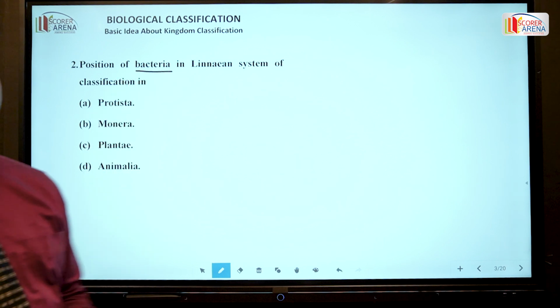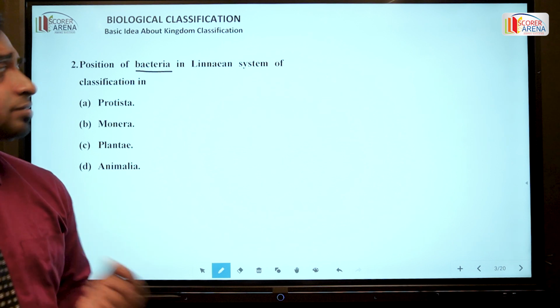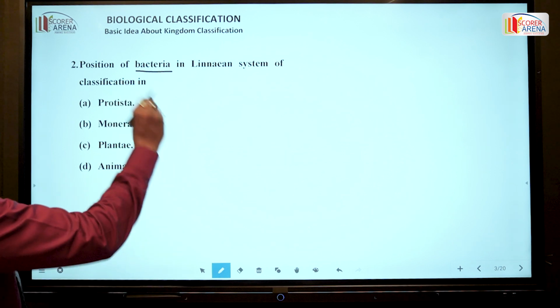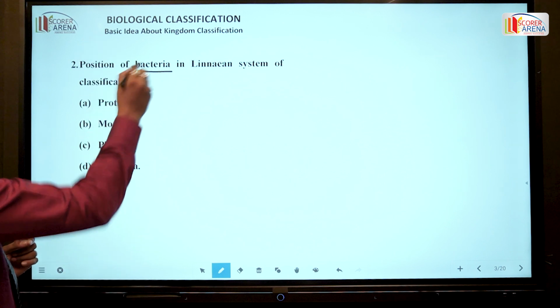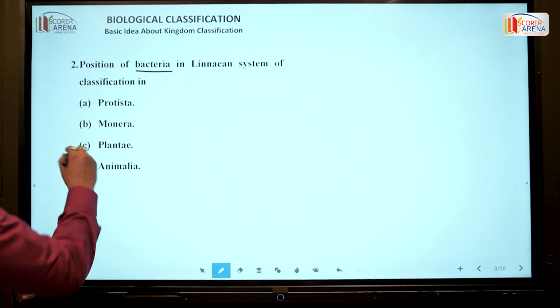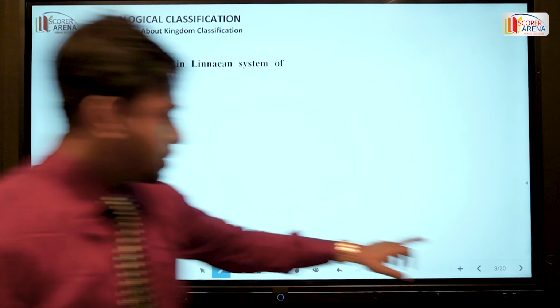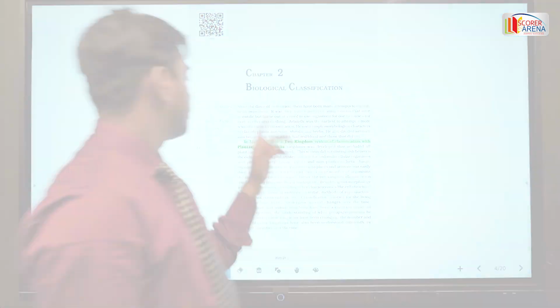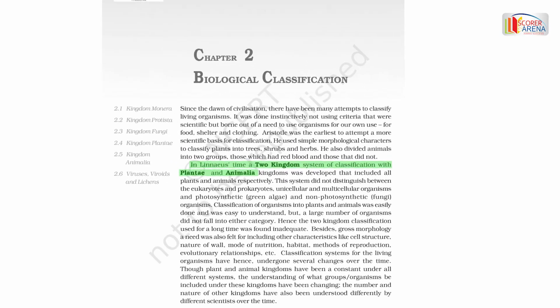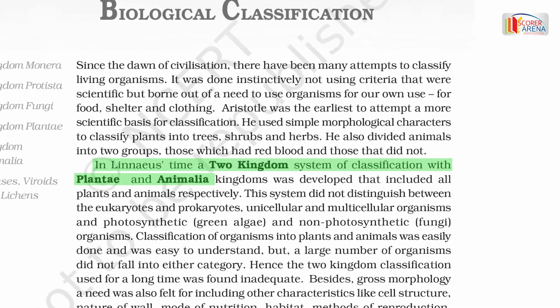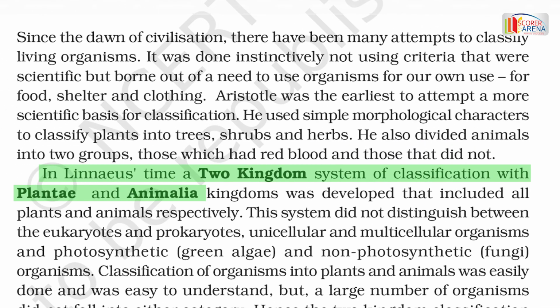Now in this particular question, there is bacteria. We know that bacteria is a primitive type of organism with a cell wall. Fine. So in the Linnaean system of classification, the bacteria must be included under the kingdom Plantae. Okay, so let's check it from the reference. Here, in Linnaeus' time, a two kingdom system of classification with Plantae and Animalia, where Plantae includes all the organisms with a cell wall. Okay, clear? So next, move on to our next question.